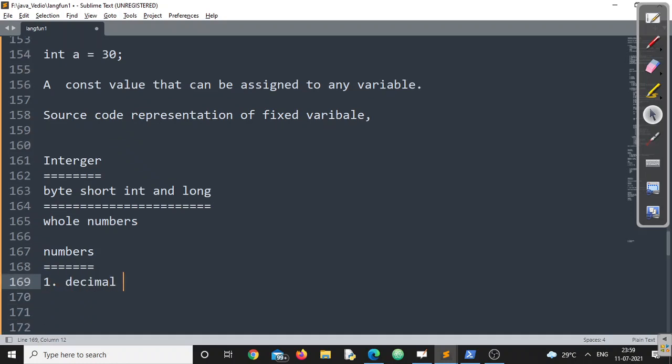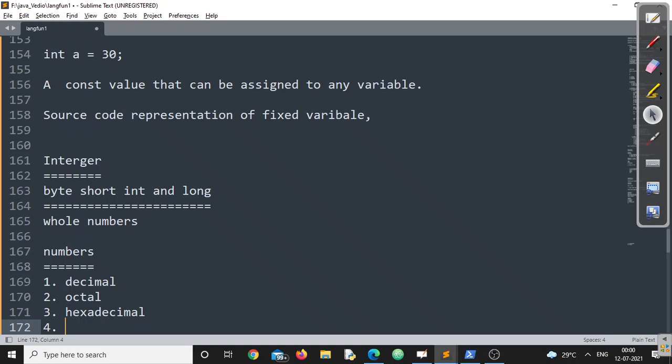The first is the decimal number format, the second is octal, the third is hexadecimal, and the fourth one is of course binary format, right? So we have four different number formats or number systems here.